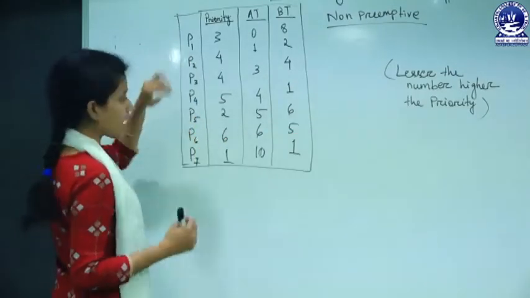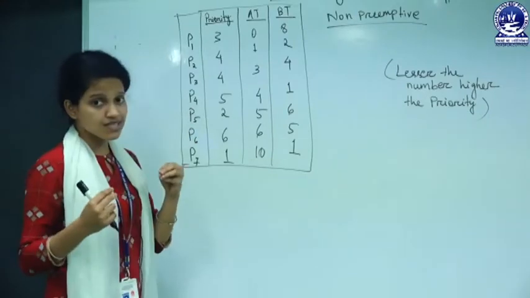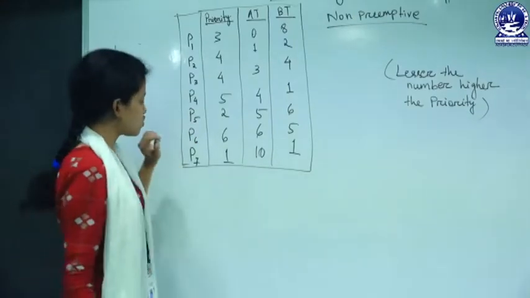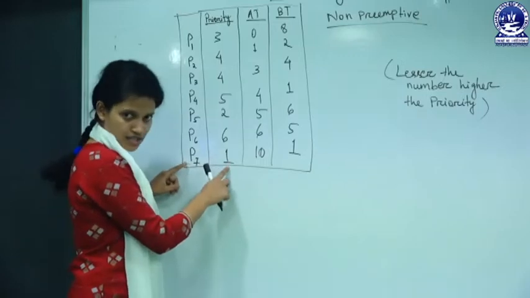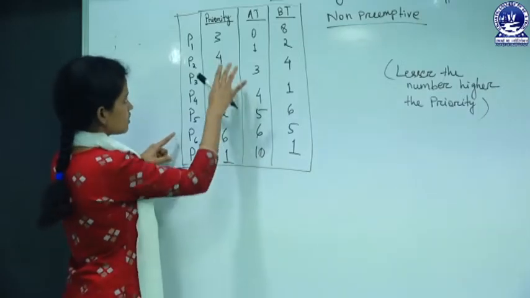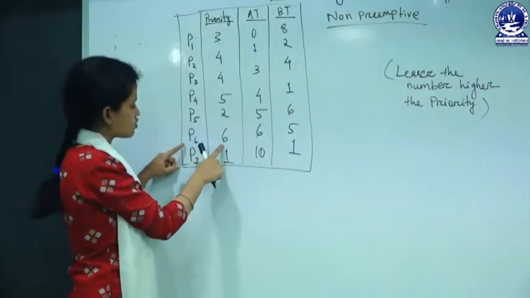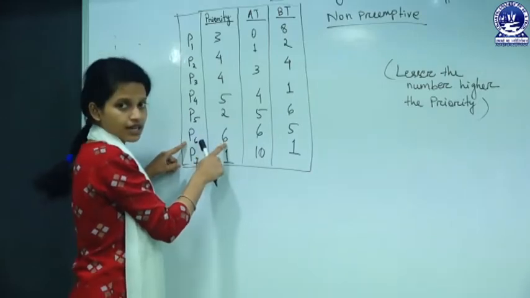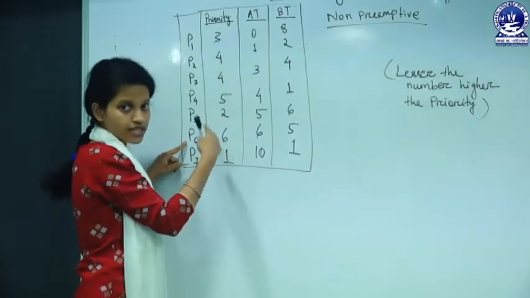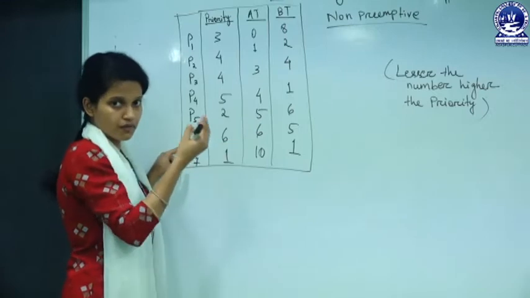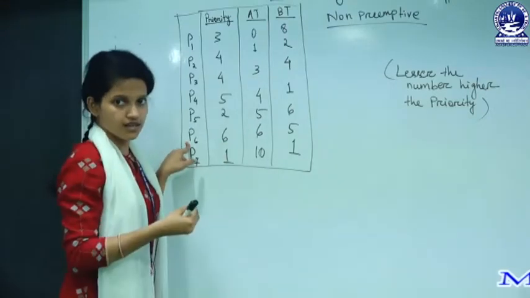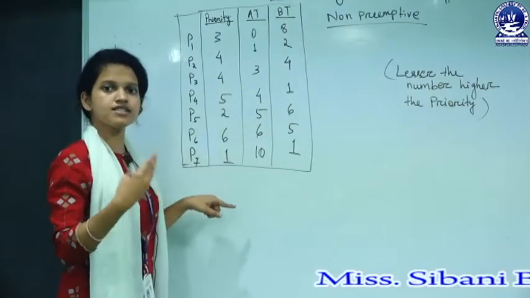So we have to check which process is having highest priority. So P7 is the highest priority, and see the highest number is 6. So P6 is the lesser priority. So the higher the number, the lesser the priority, and the lesser the number, the higher the priority.